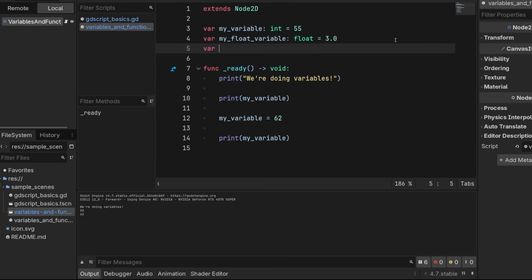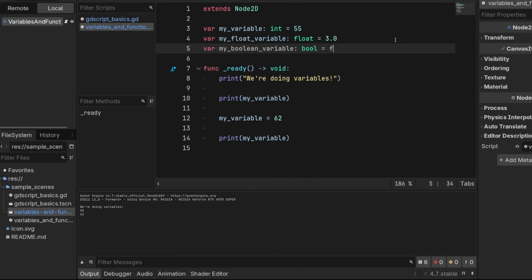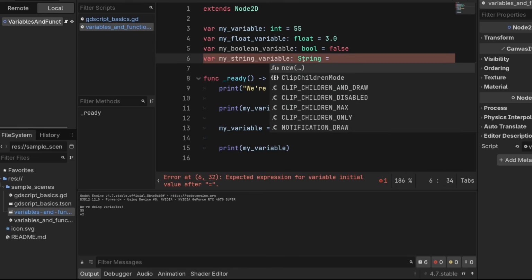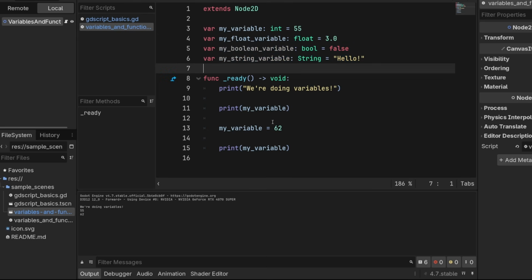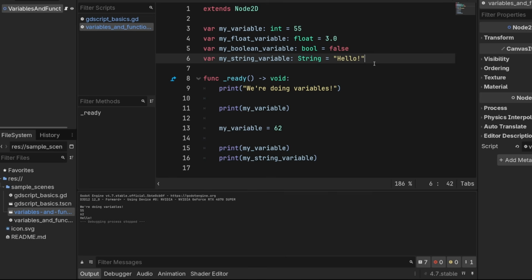You can also include a Boolean type. That's just called a bool, and it is true or false, and no other value is allowed. String types also work. A string is a piece of text. Remember, you have to capitalize this type for reasons I'm not going to explain right now. And all of these work how you would expect now. So why don't you try to print off some of these? And I'm not going to make this a challenge because it's really easy. You can print my string variable. Hello. Wonderful.